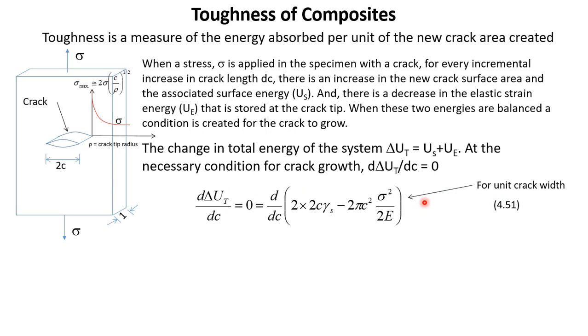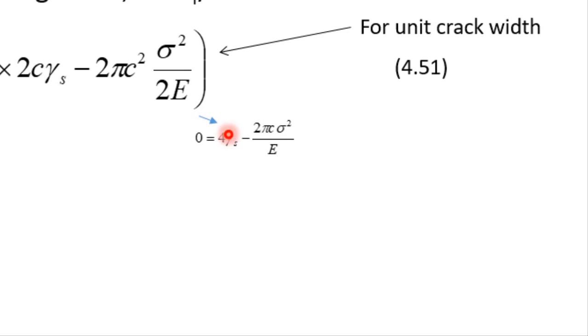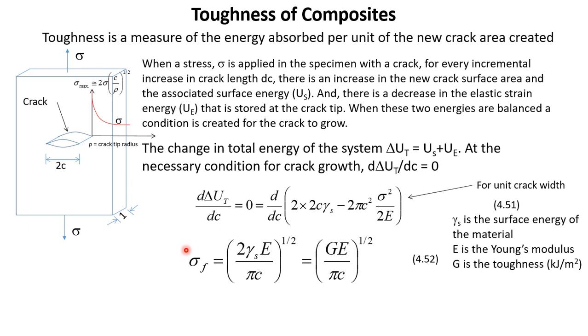Now this equation can be solved, and if you solve this equation, you get this. And from here, you can write this equation: sigma is equal to (2 gamma s E over pi c) to the power 1 over 2, where gamma s is the surface energy of the material. Now sigma has been converted into sigma f to indicate that this is the fracture stress. So this is the critical stress at which the fracture will initiate.